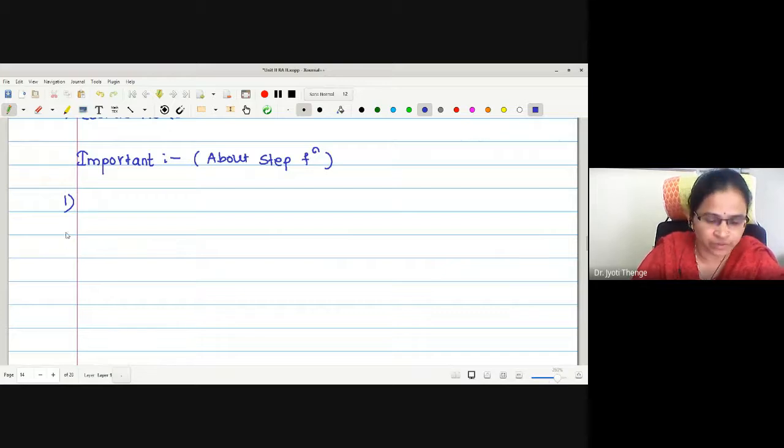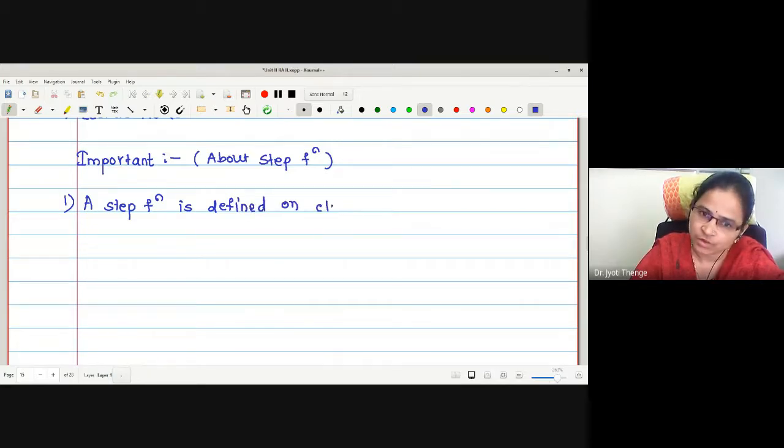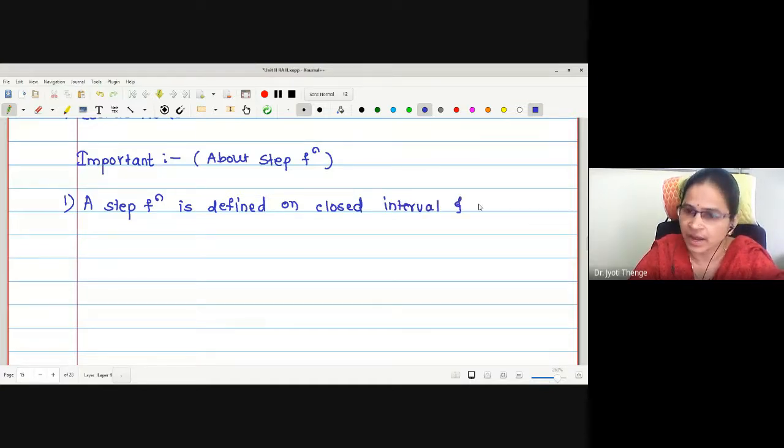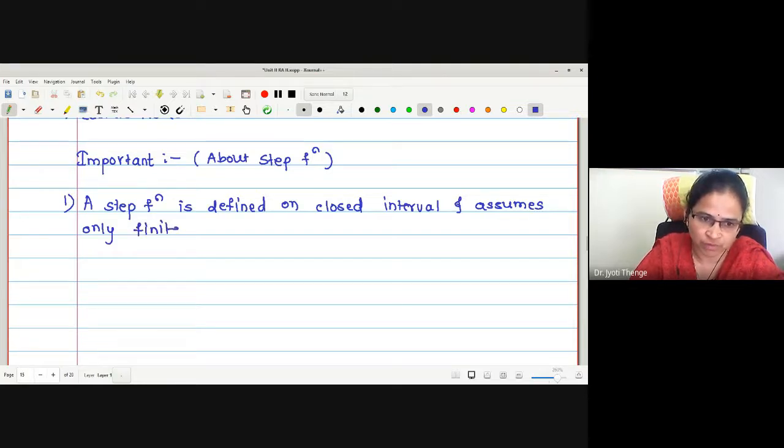What about the discontinuities? Can you tell me about the discontinuities? First property I am writing: the step function is defined on a closed interval and assumes only a finite number of values.